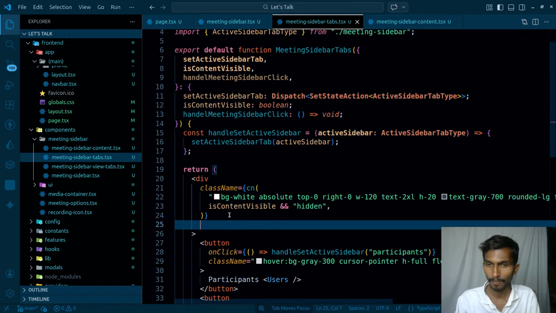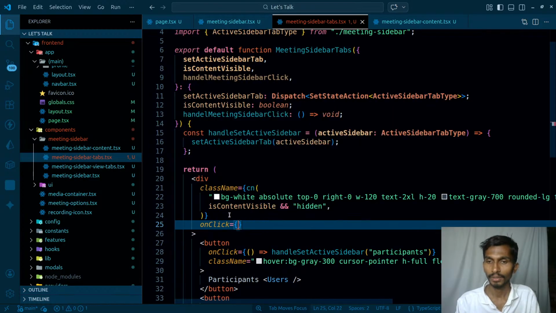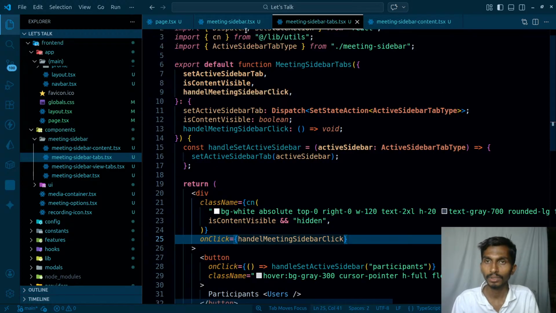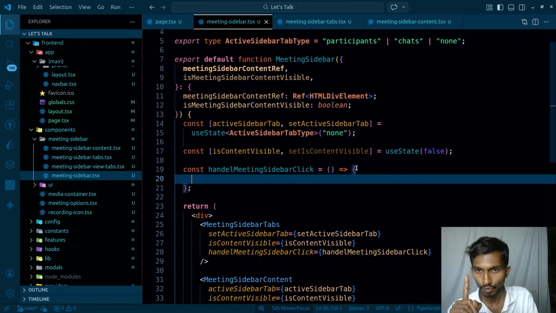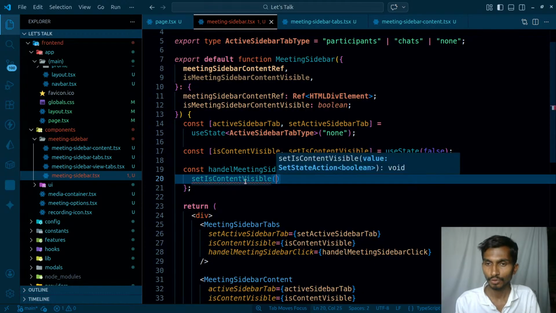As I got that, handle on click, handleMeetingSidebarClick, this will happen, and as soon as this gets clicked, what I have to do is set isContentVisible to false.